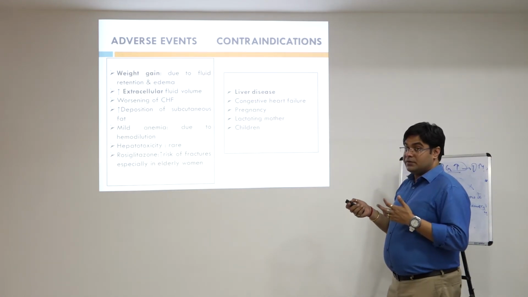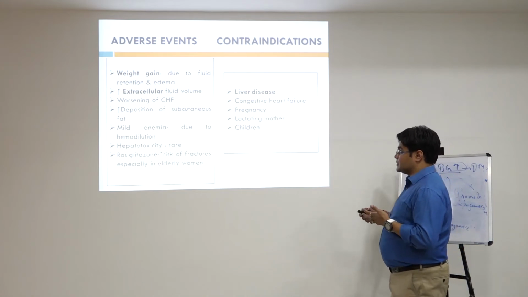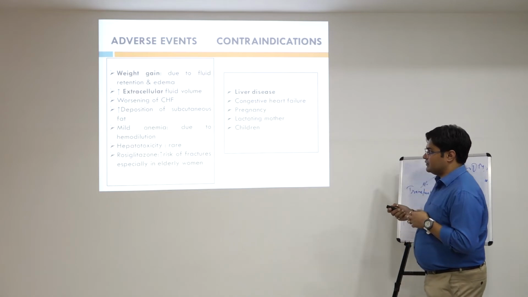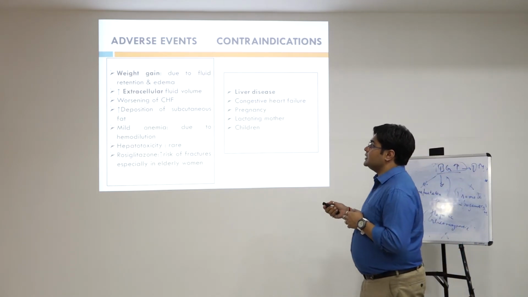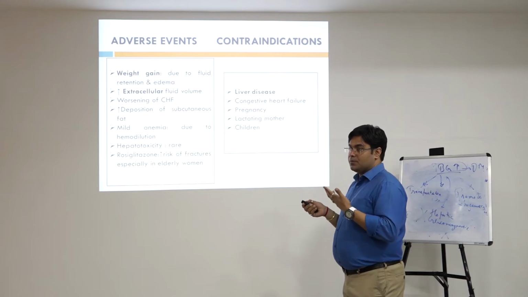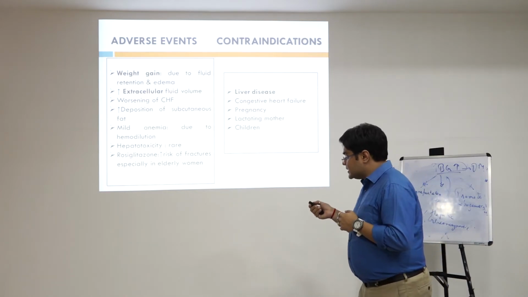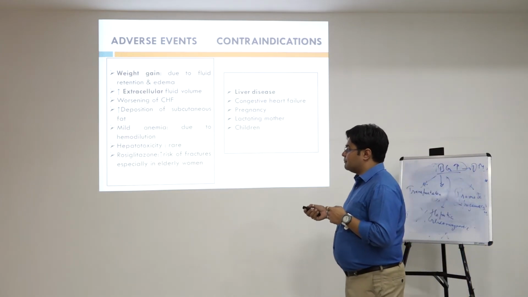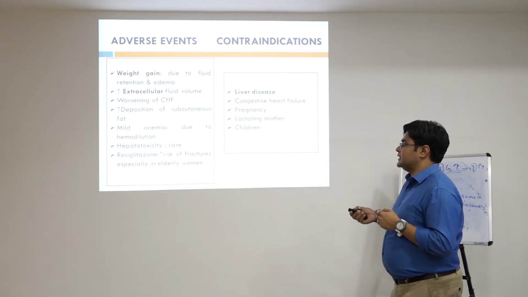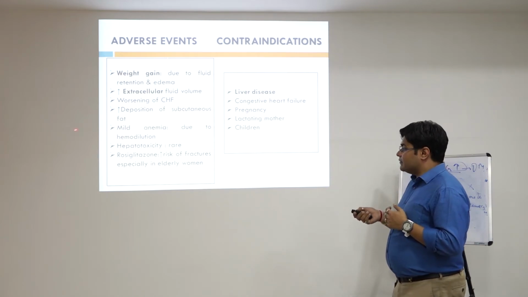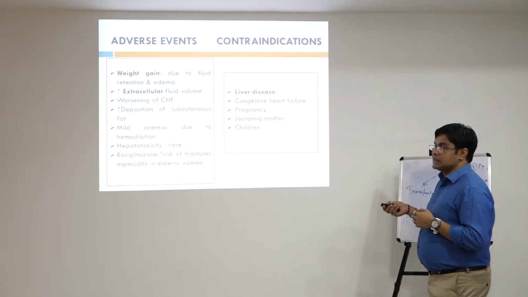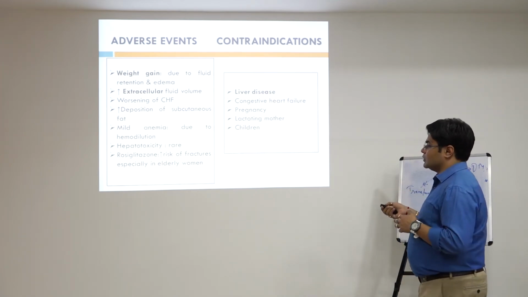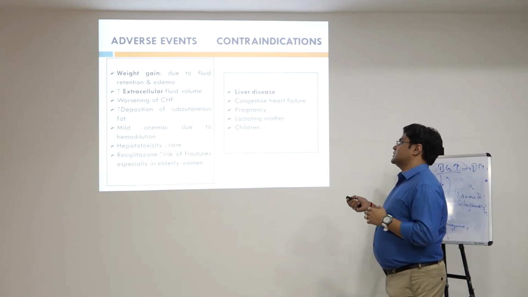So they are also offered with certain kinds of adverse events and contraindications, and the majority of the adverse events which are happening because of rosiglitazone and pioglitazone is weight gain. Why? Because they cause the promotion of lipogenesis, increased extracellular fluid volume, worsening of CHF, deposition of subcutaneous fat, mild anemic condition. Hepatotoxicity occurs, but it is rare. And with rosiglitazone there is always the increased risk of fractures, especially in elderly women. So it can be avoided in that, because it is a very prominent adverse effect with rosiglitazone.